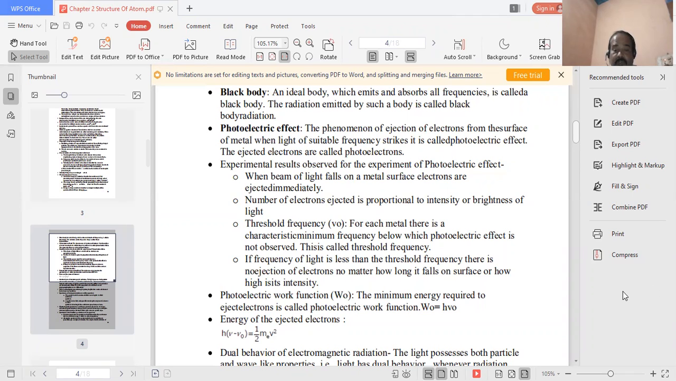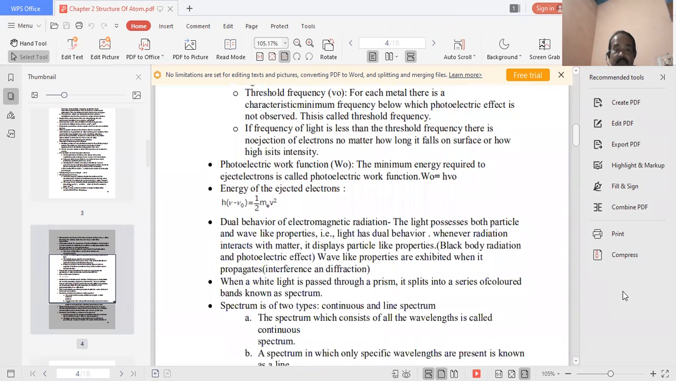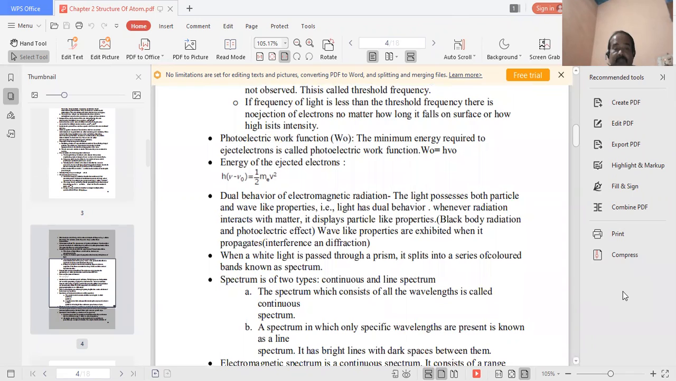And in the photoelectric effect, the work function is the minimum energy required for ejection. It is called the photoelectric work function, W equals h nu naught. So h nu equals h nu naught plus 1 by 2 mv square. So, dual behavior of electromagnetic radiation: light possesses both particle and wave-like properties. Light has dual behavior whenever radiation interacts with matter.